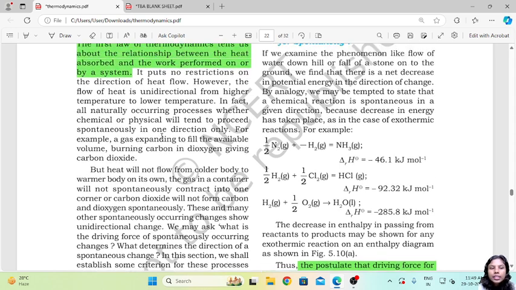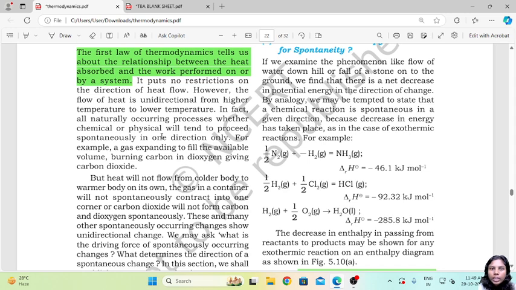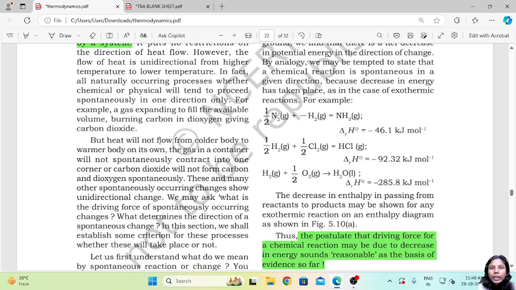So what we are saying is that any heat flow that occurs always occurs from a region of higher temperature to a lower temperature. So it is unidirectional, it will only proceed in one direction. It is very common that heat is always proceeding in one of the two directions, it won't go simultaneously in both directions.